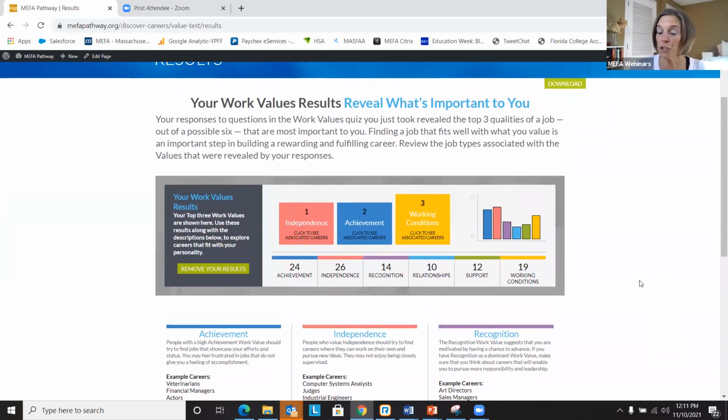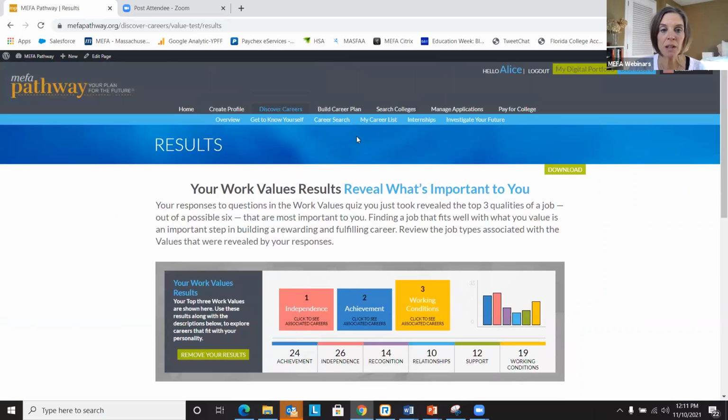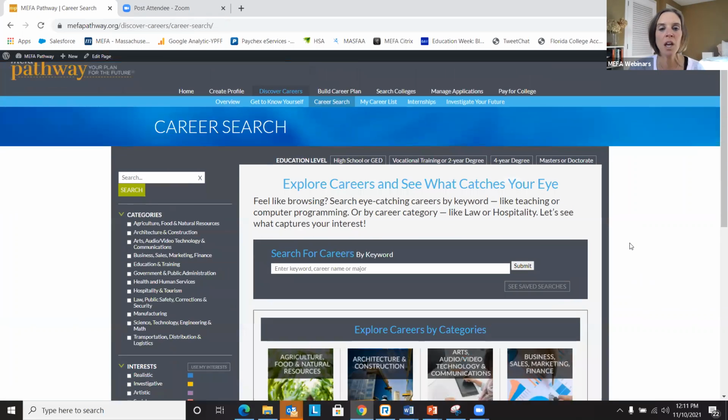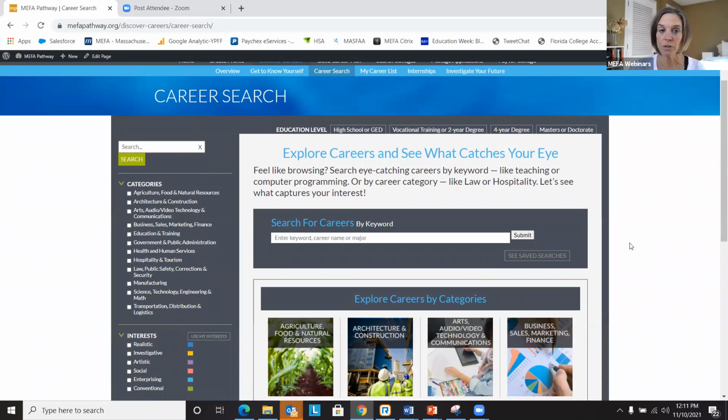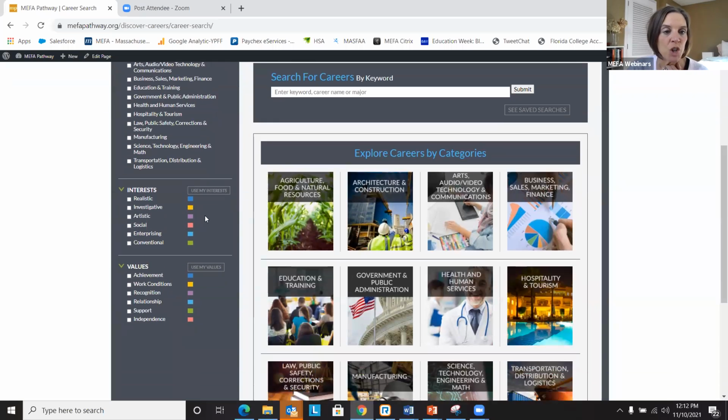Okay, so once the student saves their results from the interest and the values assessment, let's jump over to the main career search page, because I would like to show you how the student can apply those results to a larger career search. So this is the main career search page. As you can see on the left-hand side here, we have the career categories that the student can check off if they like. Career categories are otherwise known as career clusters. But what I'd like to show you is how the student applies those results.